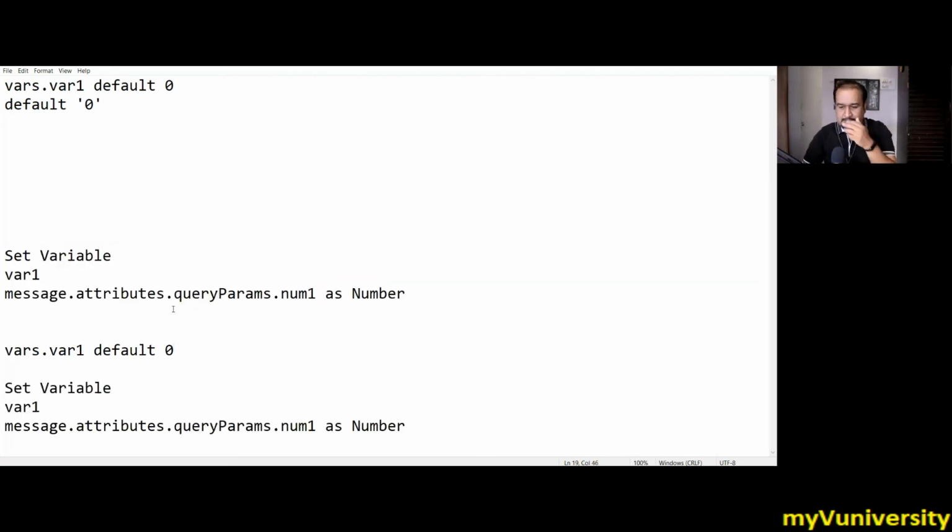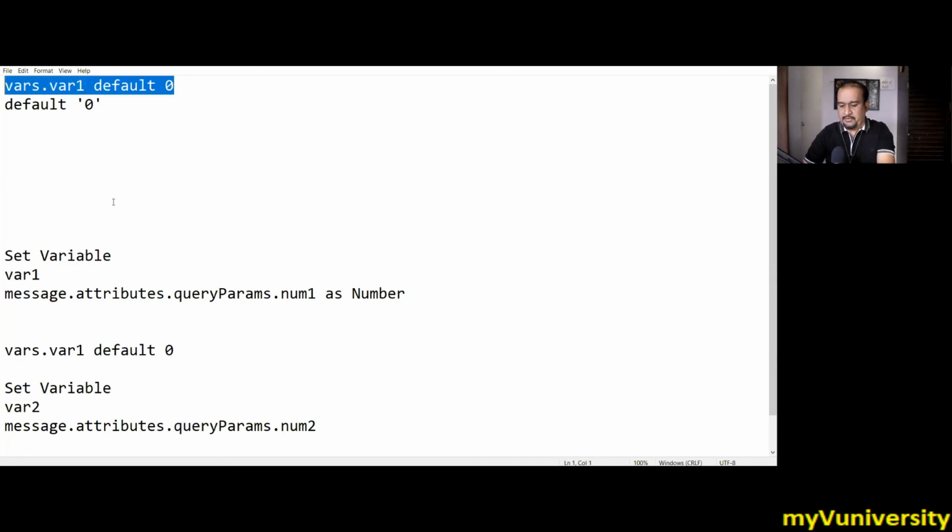Now in this case, we don't have as number written, right? So we just have set variable, let's say var2, and message.attribute.query parameter num2. Now num2 is coming as string. Whenever it is coming from Postman, it is coming as a string as an HTTP parameter. So we are, as it is, assigning that to var2. So var2 is also a string. In this case, we have not converted that into number, right? And we are simply putting this statement now.